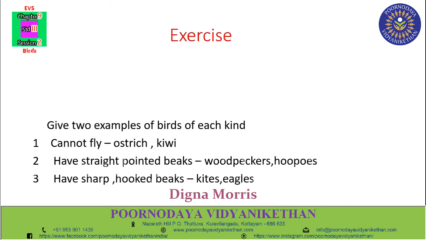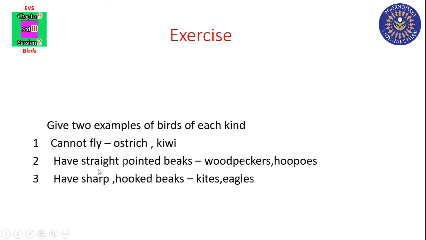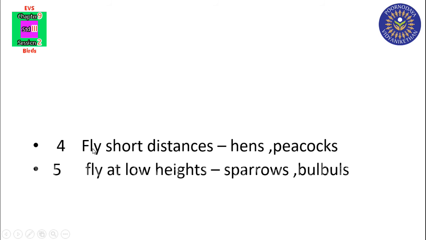These birds cannot fly. Second, have straight pointed beaks: woodpeckers, hoopoes. Third, have sharp hooked beaks: kites, eagles. Fourth, fly short distances: hens, peacocks. Fifth, fly at low heights: sparrows, bulbuls.